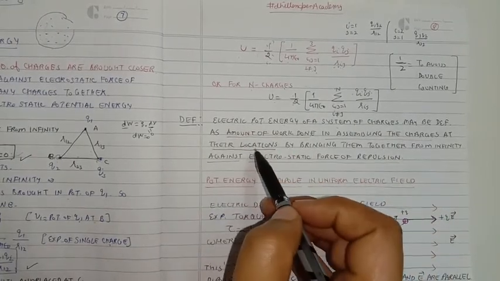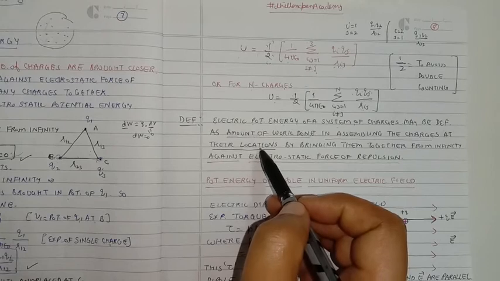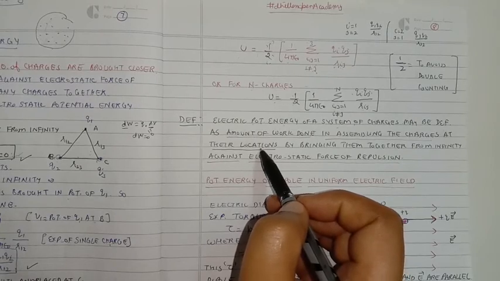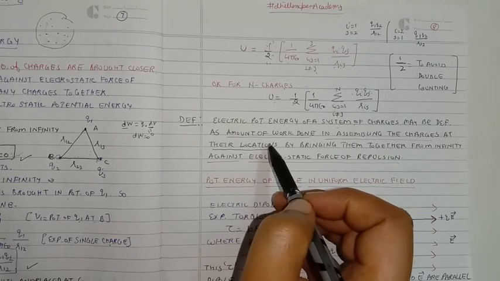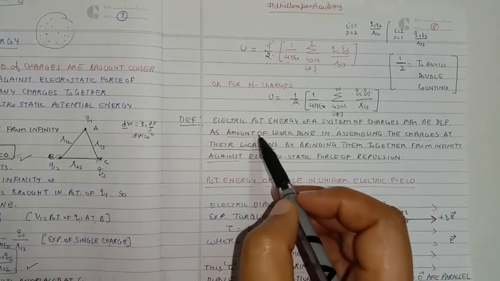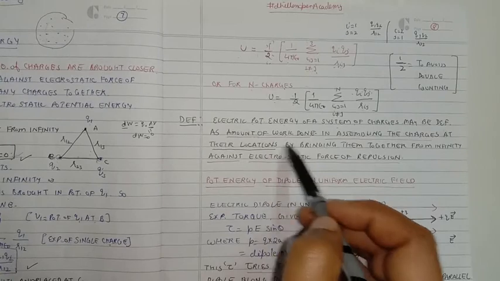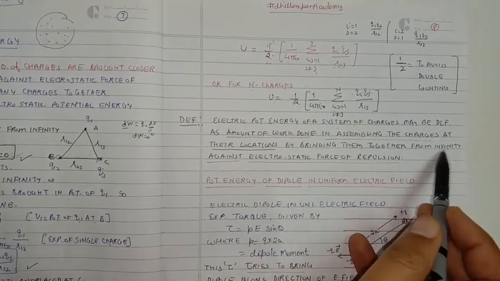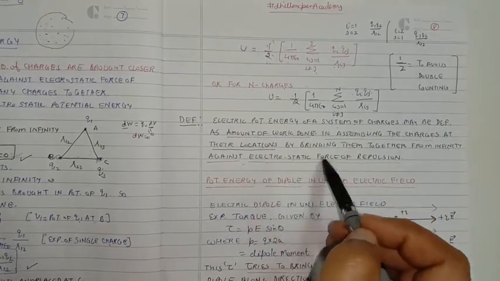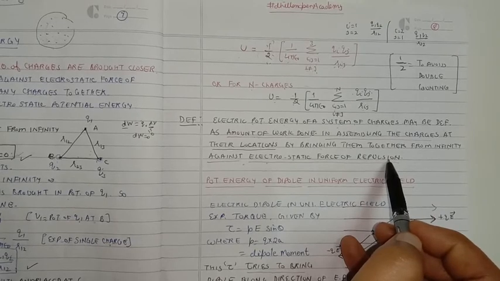Again, earlier I was saying that potential energy is not the energy to move, but to place the charges at their locations and to hold them there. So it is the amount of work done in assembling the charges at their respective locations by bringing them together from infinity against electrostatic force or repulsion of each other